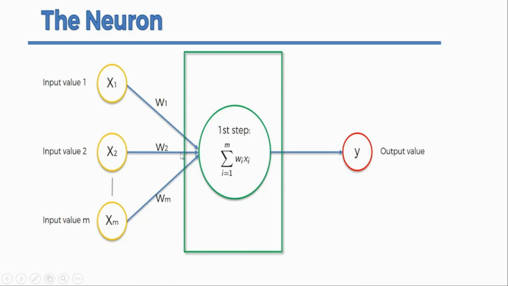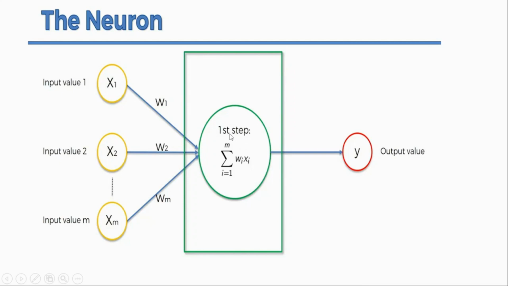wi is the weight, and x is the node, basically input value 1, feature 1, input 1, node 1.